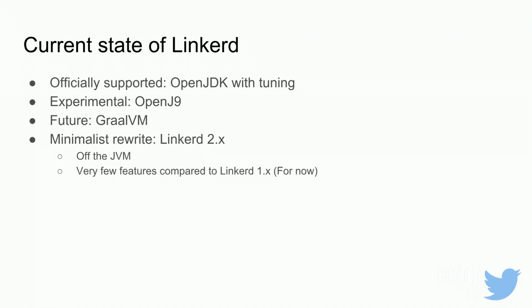So what is the current state of Linkerd right now? We officially support OpenJDK with a bunch of JVM flags that we turn on for better performance and lower memory footprint, and we also have OpenJ9 in our arsenal of releases. We would really love if you try out OpenJ9, because the more people try it out, the more bugs we find, the more issues we can tackle, and we're able to move this from experimental to generally available. And then we're keeping track of work on GraalVM, seeing where that goes. And while that's happening, we're rewriting Linkerd 2 off of the JVM.